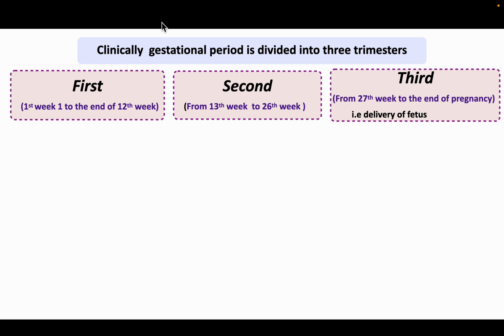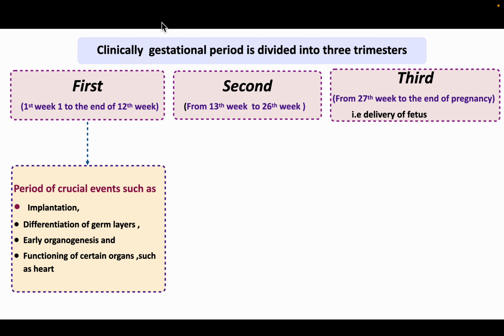Now, coming to the trimester and viability, these are terms which are related to the fetus. Clinically, the gestational period is divided into three trimesters: first, second, and third. The first trimester is from the first week to the end of the 12th week, the second is from the 13th week to the 26th week, and the third is from the 27th week to the end of pregnancy, that is to the delivery of the fetus.